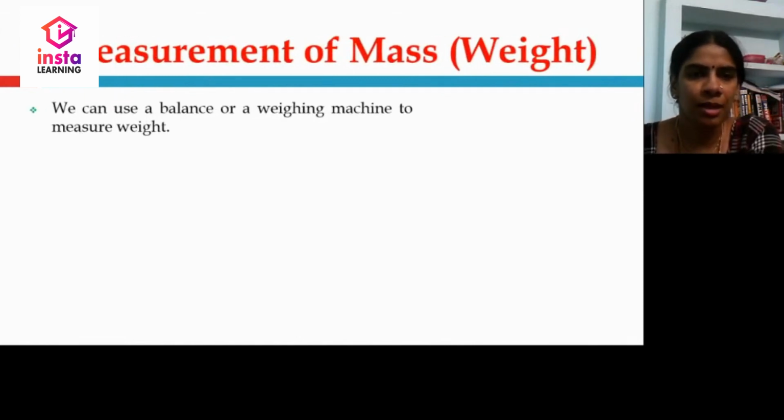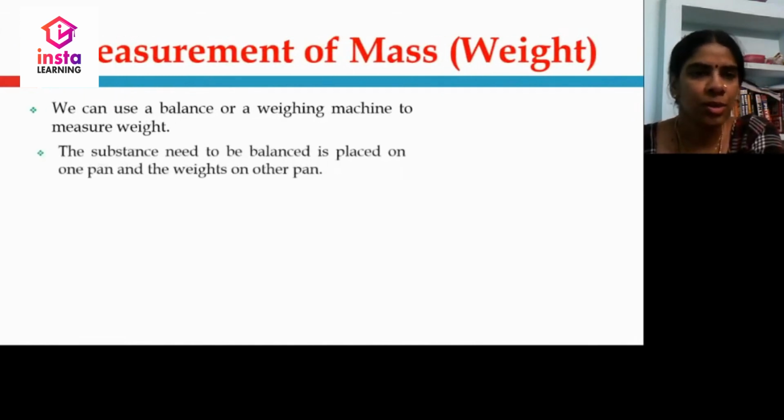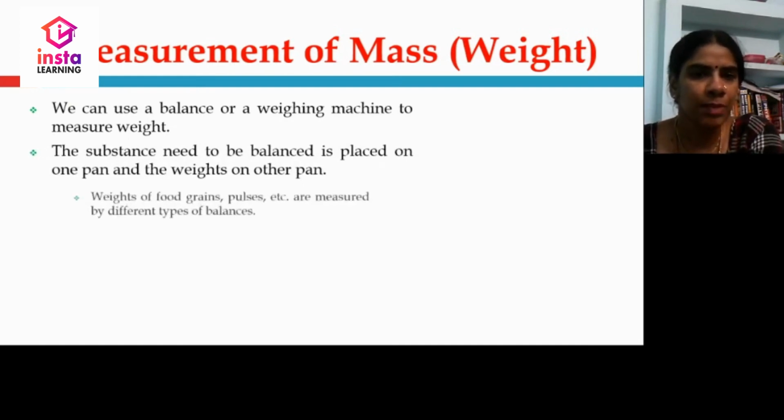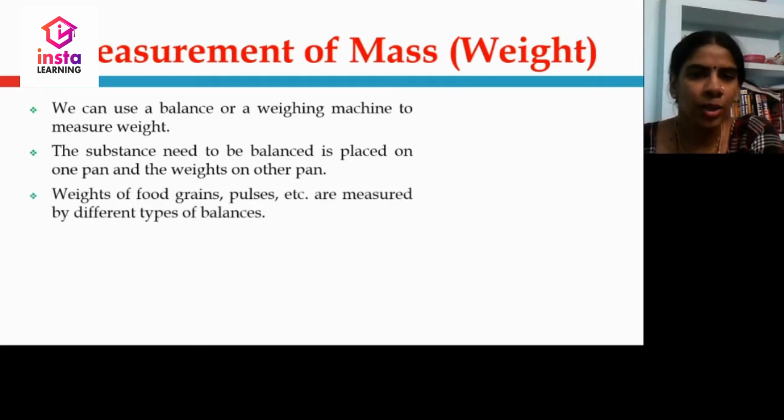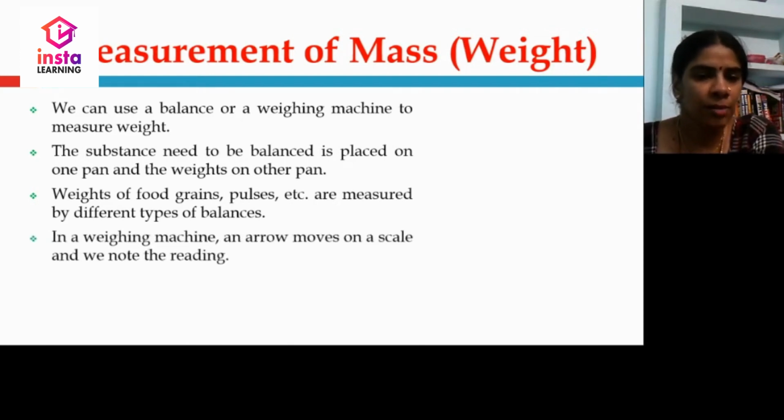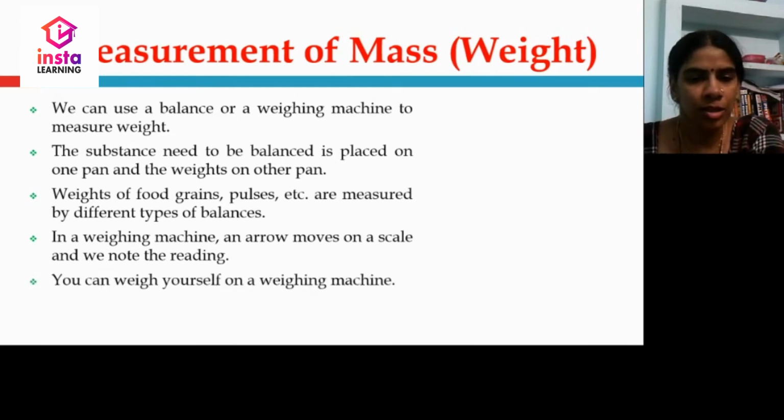We can use a balance or a weighing machine to measure weight. The substance to be balanced is placed on one pan and the weight on the other pan. Generally, weights of food grains, pulses, etc. are measured by different types of balances. In a weighing machine, an arrow moves on a scale and we note the reading. We can weigh ourselves on a weighing machine.